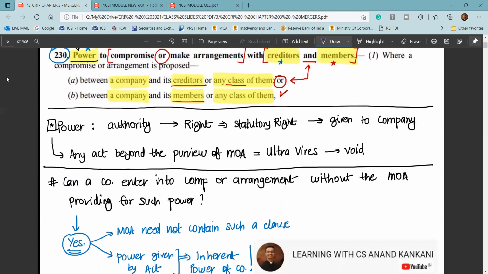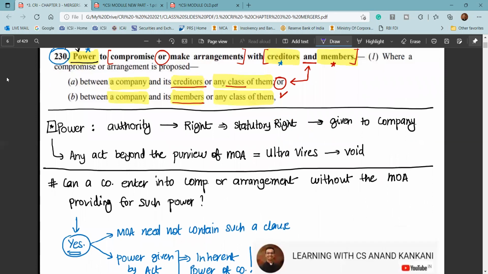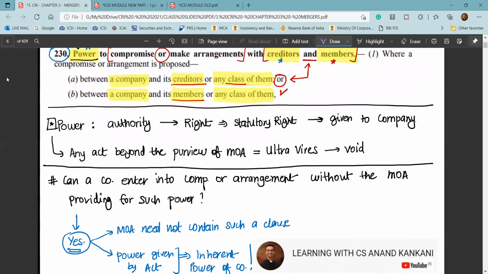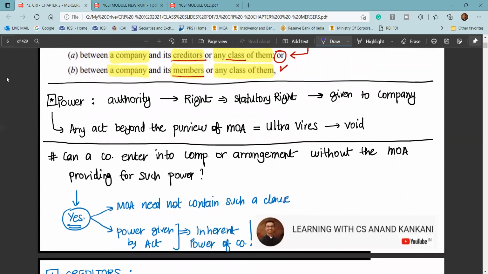Therefore, the power has been already given. It's the statutory right of the company to enter into compromise or arrangement by following the due process which is given in the Companies Act, that's section 230. So this is one question which you can expect in your exam, they may ask you.